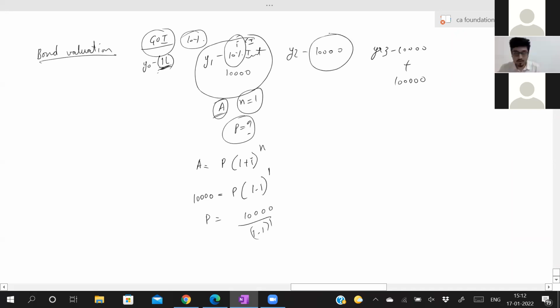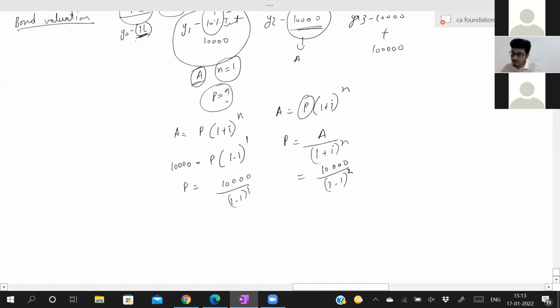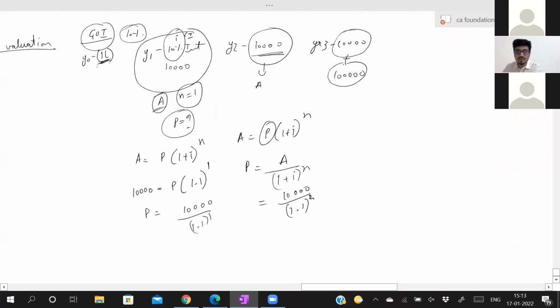Now for year 2, how will you calculate present value? If you are receiving 10,000 after 2 years, what is the value of this amount today? That is what I want, that means present value. So you can write down present value is equal to A by (1 plus I) to the power n, which is nothing but 10,000 by 1.1 to the power 2. Correct?